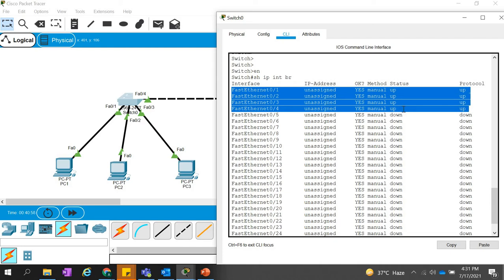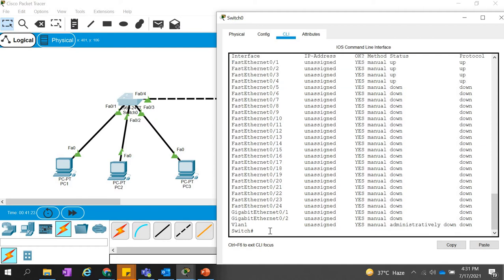They are automatically up. We have not made them up using any command. We don't need to use no shutdown, because on a router the ports are by default down, but on a switch the ports are by default up. Whenever you connect it, it communicates with another device. That's it.